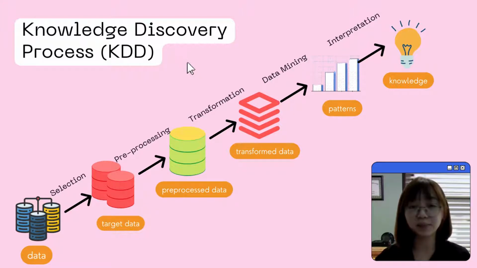from the database. Preprocessing removes the noise and inconsistencies from data and combines several data sources. During the transformation process, data must be turned into useful forms. Data mining, on the other hand, is a process of extracting patterns from data using proper algorithms. The interpretation phase converts these patterns into knowledge by transforming them into useful patterns that humans can understand.